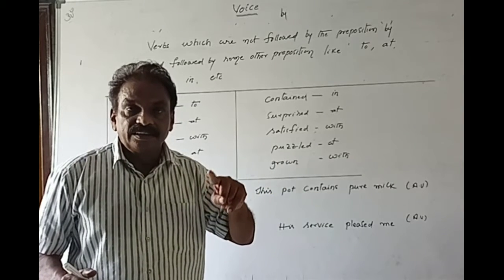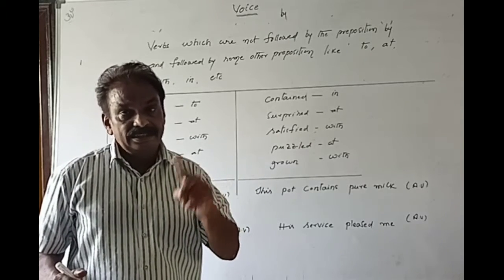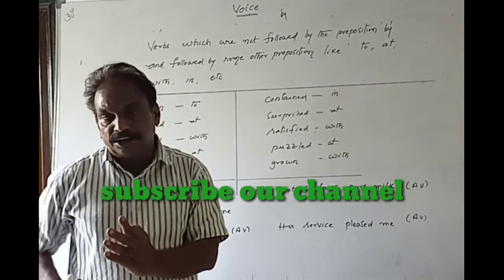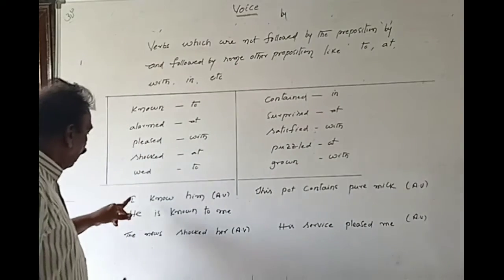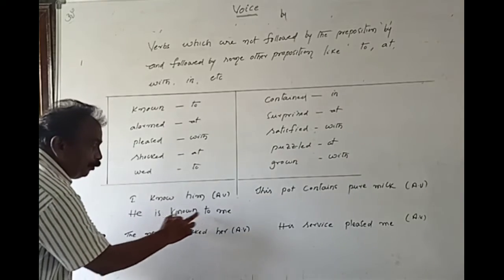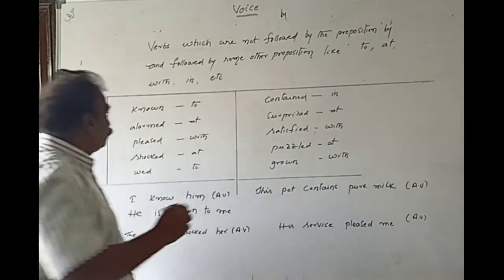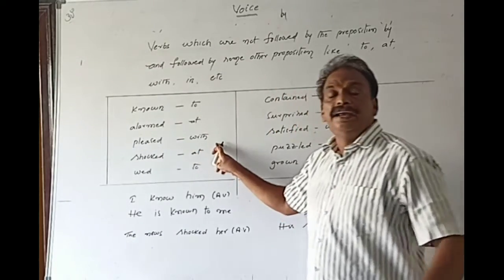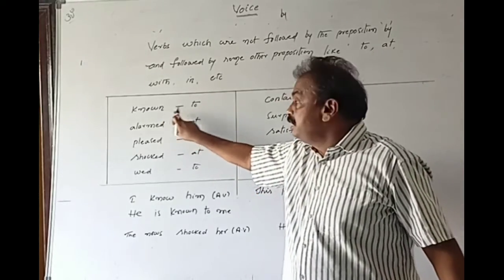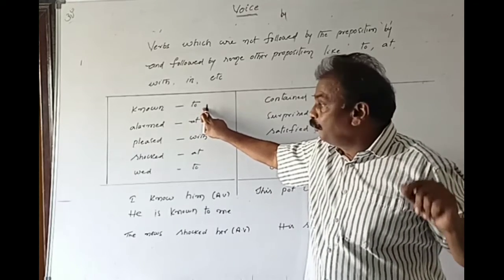You, you; she, her; they, them. Like that, subjective pronouns and objective pronouns are already taught to you. You have to follow them. But here, I is the subjective pronoun, it becomes me. But actually, you study this: he is known to me, but not by me. Like that, here are some verbs which are followed by prepositions other than by. Suppose, I know him. He is known to me.